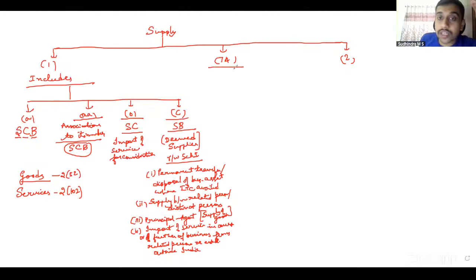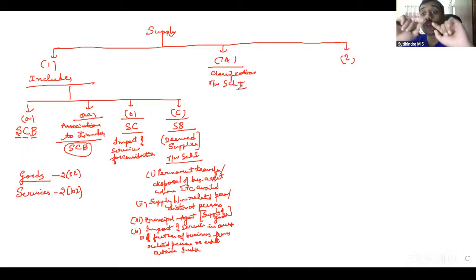Then subsection 1A spoke about classification. Basically, we'll be referring to schedule 2 there for classification of goods and services. Our main discussion there is: if there is transfer of title, it is goods. If there is no transfer of title, it is just transfer of possession, use, right of use, etc., then it is supply of service. There are some specific points that we discussed, such as tolerating an act, to do an act, or refrain from an act. In all those things, it will be considered as supply of service only if two conditions are satisfied. There should be an independent contract and consideration should flow from such contract. If both conditions are satisfied, then it is supply, else it is not a supply.